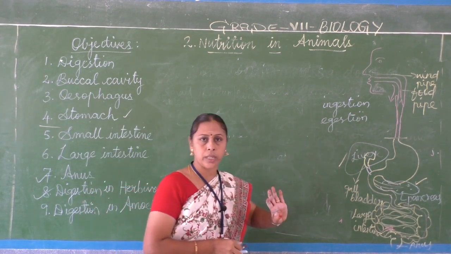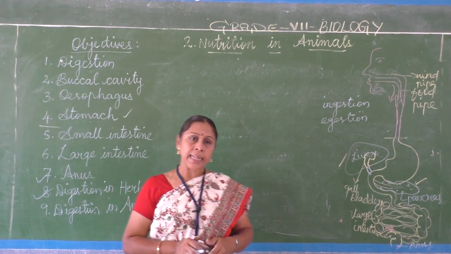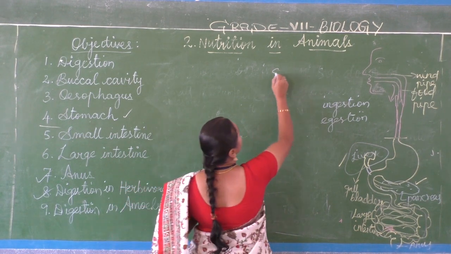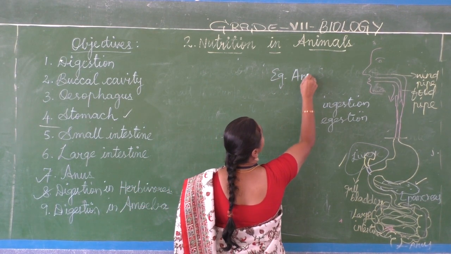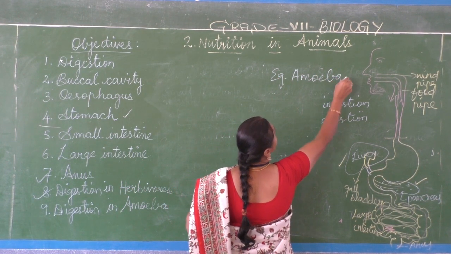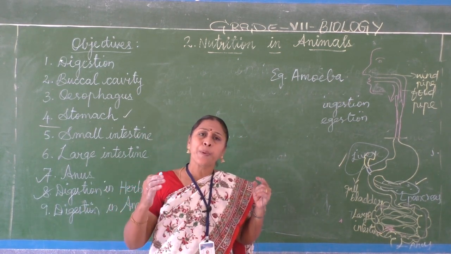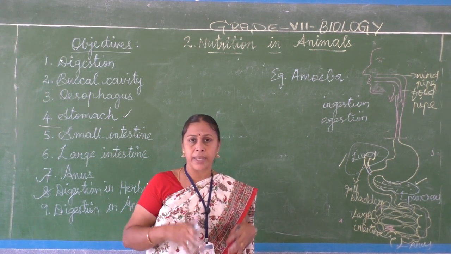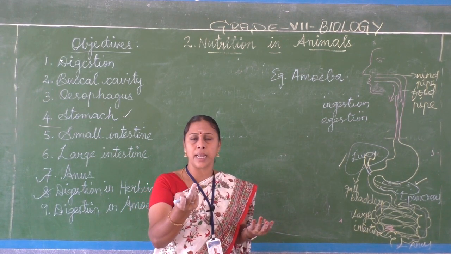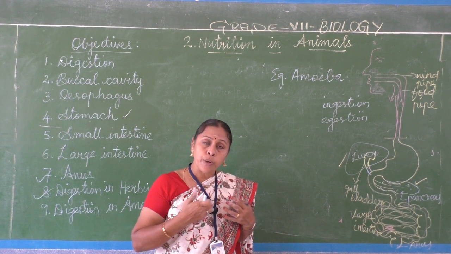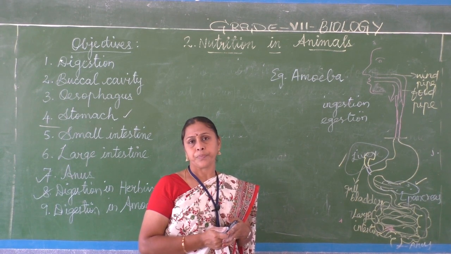Now, in single celled organisms, for example amoeba, there are no special structures for digestion or respiration, because it is a single cell. Then how are they able to take their food, how are they able to digest, how are they living?